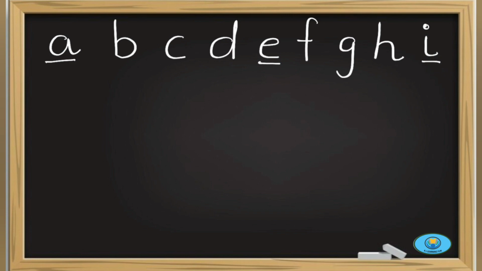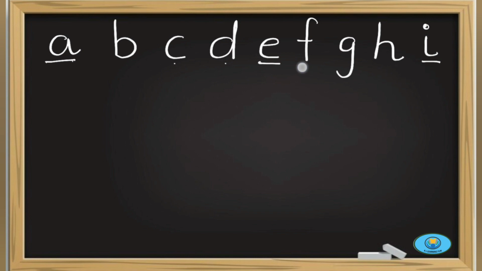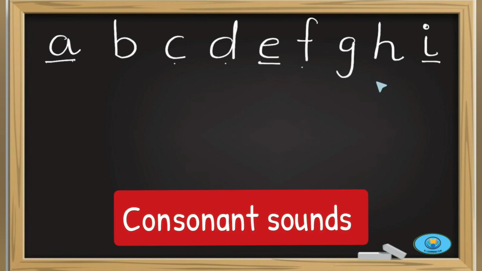These three sounds are called vowel sounds. What are these called? Vowel sounds. A, E and I. These three are vowel sounds, and the rest, B, K, D, F, G, H, are all called consonant sounds.